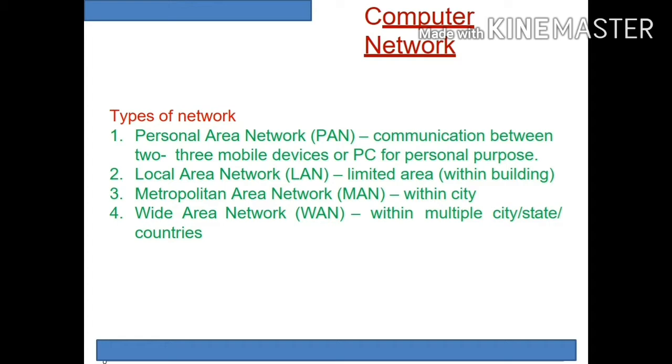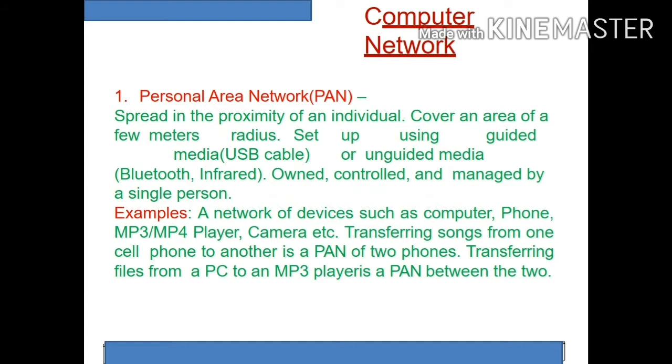So let us see the types of network. Different types of networks are there: personal area network, local area network, metropolitan area network, wide area network. Personal area means communication between two or three mobile devices or PCs for personal purpose. Local area means it can cover only a limited area within a building. Metropolitan means within a city. Wide area means within multiple cities or states or countries. This is the basic idea about these networks. So let us see in detail one by one.